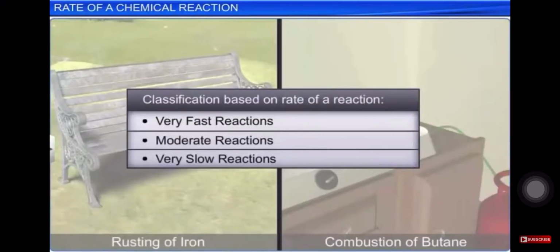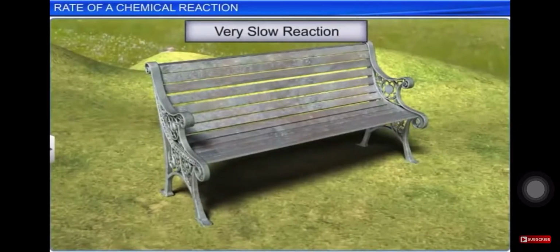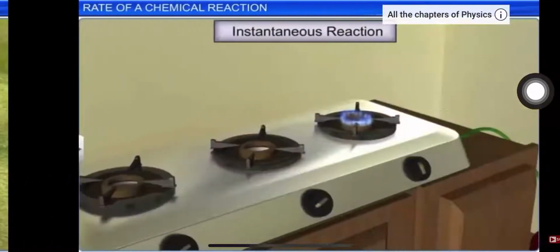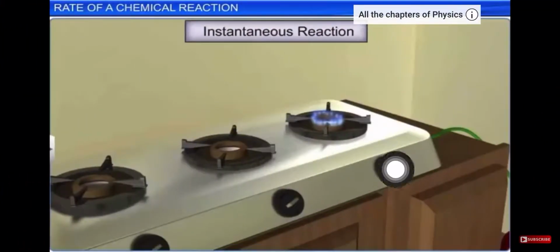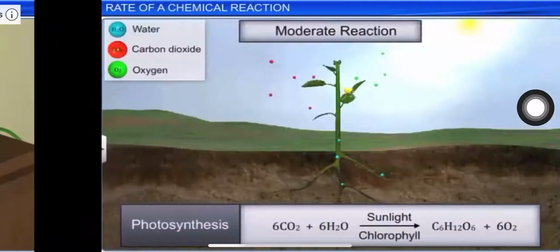A bursting of gas will take place, and it will combust in the form of flame. So these are the two types of reaction. Rusting of iron is a very slow reaction, while burning of butane gas is a very fast reaction. This very fast reaction is also known as an instantaneous reaction.